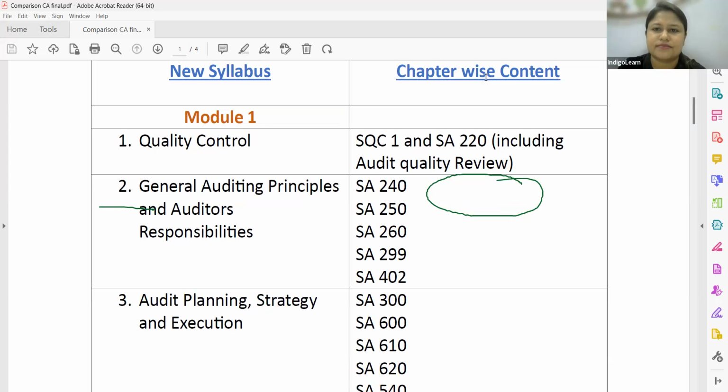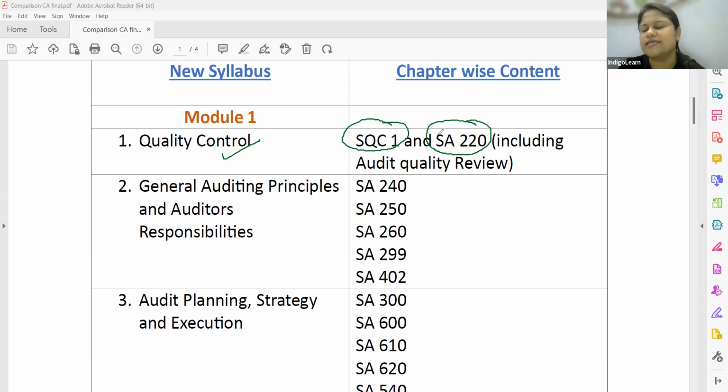Then when you talk about the new syllabus, let us pick up the chapters one by one and understand them. First chapter is going to be quality control. This is not something brand new. It is something that you studied as a part of SQC 1, Standard on Quality Control, and the quality control for audits as SA 220. So these 2 standards, which are considered extremely important from an exam point of view and for understandability also, the institute has now made a separate chapter altogether.